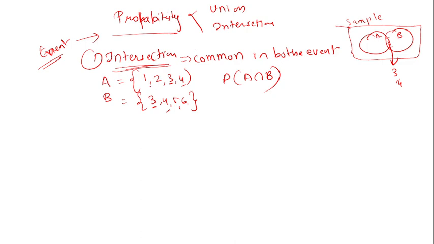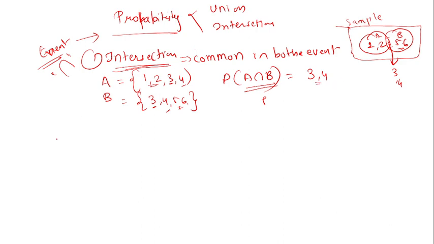The remaining elements in event A are 1 and 2, and in B the remaining elements are 5 and 6. The intersection is shown by the symbol that is the opposite of U. So the intersection point is 3 and 4.